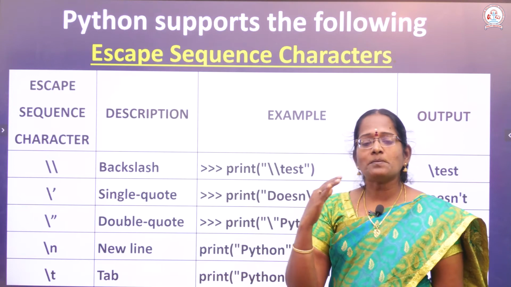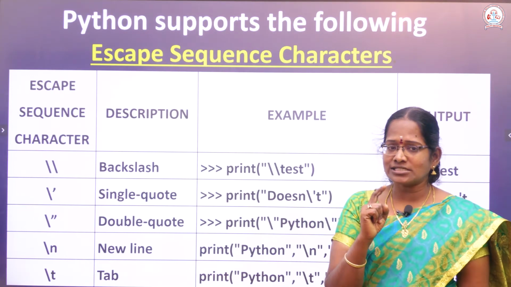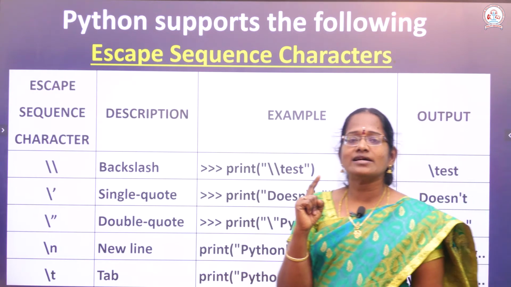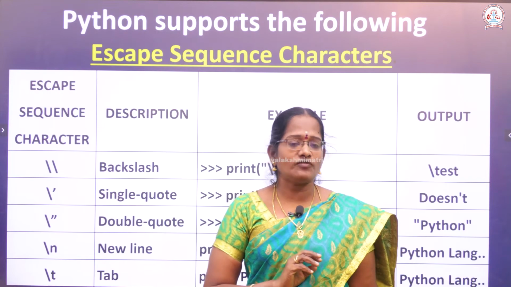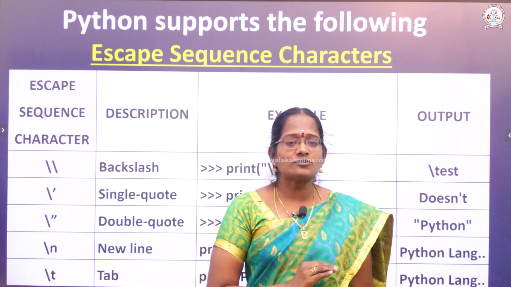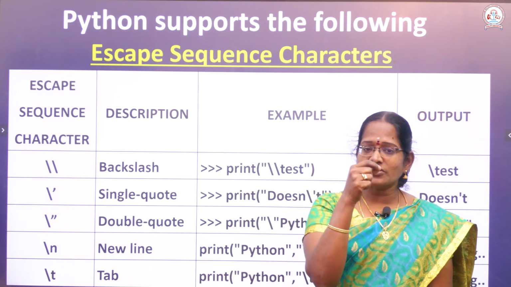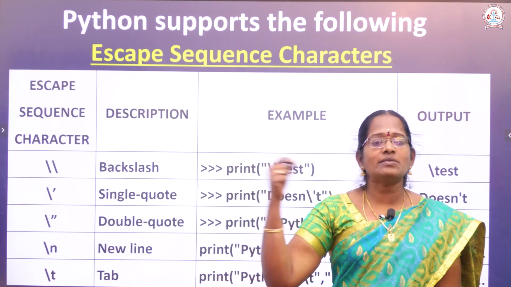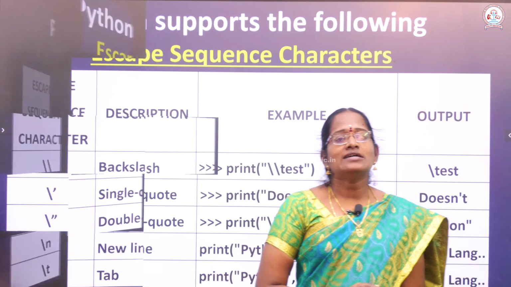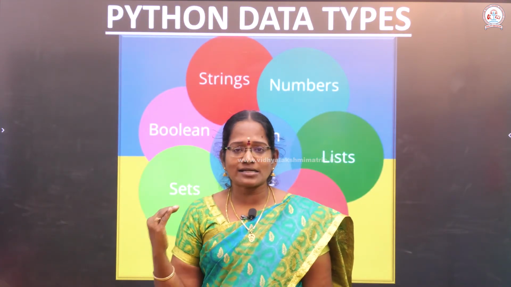Another one is backslash t. What is the use of backslash t? Backslash t is used to provide a tab. Tab means we want four characters of spacing. That purpose only we use the backslash t operator. After the first word, it provides four character spaces, then the next word is printed. So this is called the backslash operator, or escape sequence characters.